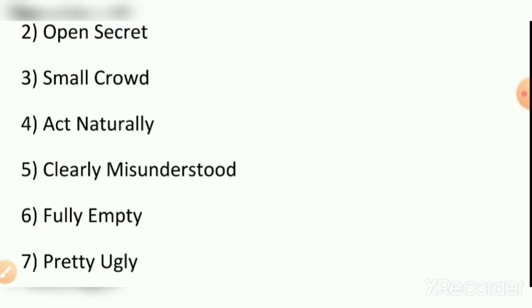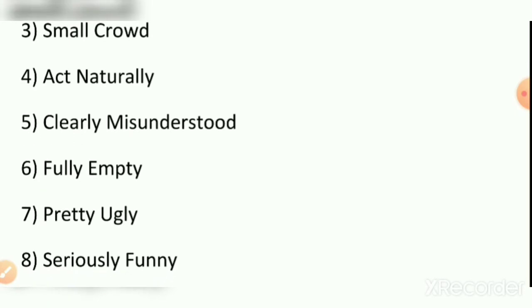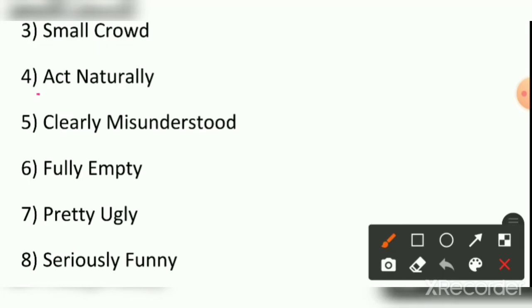Next one is act naturally. Sometimes a director in a movie may ask the actor, dear sir, please act naturally. But when we analyze these words, act and naturally: act is artificial basically.